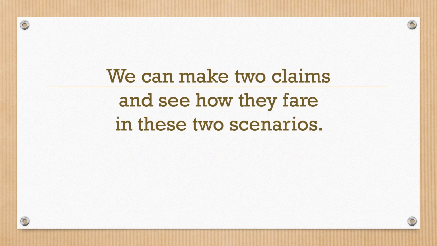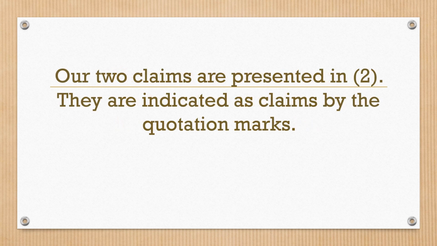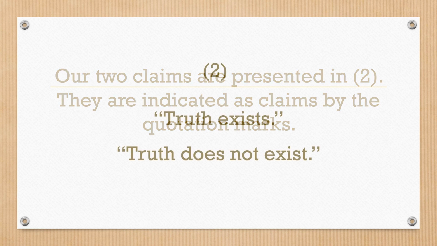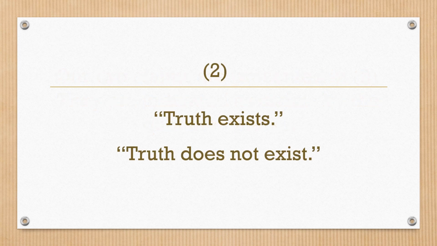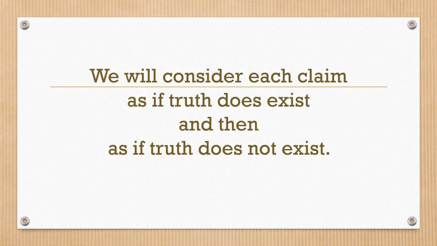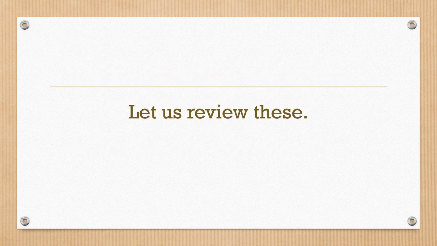We can make two claims and see how they fare in these two scenarios. Our two claims are presented in 2. They are indicated as claims by the quotation marks. 2. Claims. Truth exists, truth does not exist. We will consider each claim as if truth does exist, and then as if truth does not exist. Let us review these.